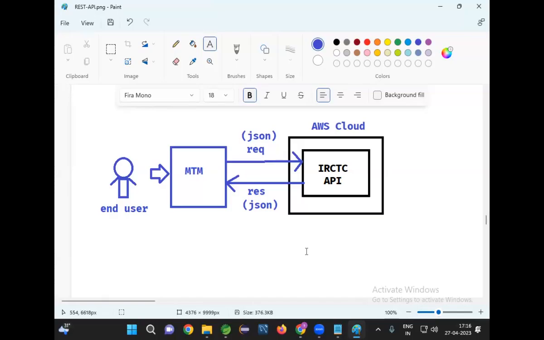I can run both applications in the same computer, but you will not feel that two different projects are communicating. One project I will run in the cloud, another project I will run in my system. The project which is running in my system will communicate with the project which is running in the cloud platform. Then you will get full clarity how real-time projects are running in the market. If you want, I can run provider and consumer in the same computer. I can communicate, but you will not get that feel.